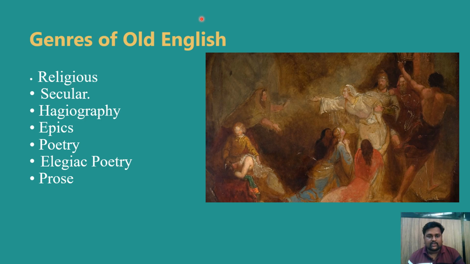And the next one is the secular genre. The secular genre especially focused on epic poetry. Epic poetry consists of long narrative poems that tell the stories of heroic figures and their deeds, often dealing with grand themes of fate, royalty, and war. The main significance of this genre was that it was vital for preserving the cultural values of the Anglo-Saxons, including the heroic code, bravery, and honor in battle. The best example is Beowulf, written in two parts, especially an Old English epic.